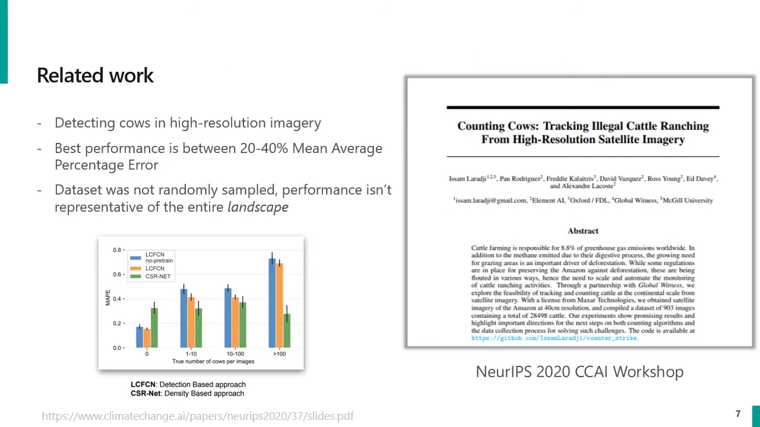This problem has been studied in several different research threads that look at detecting a variety of large animals in imagery. For example, there's this excellent paper on counting cows in high-resolution satellite imagery from last year's climate change workshop at NeurIPS. Here, the authors train models that achieve a mean average percent error performance between 20% and 40% on the task of counting cows in patches of imagery.